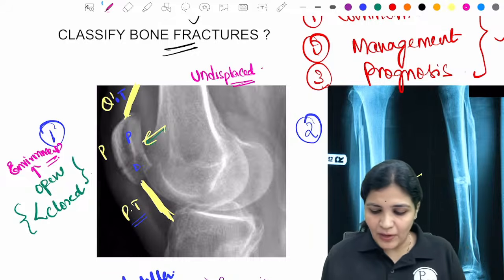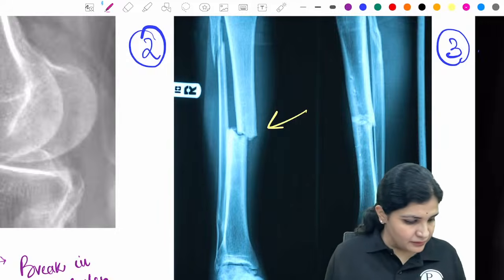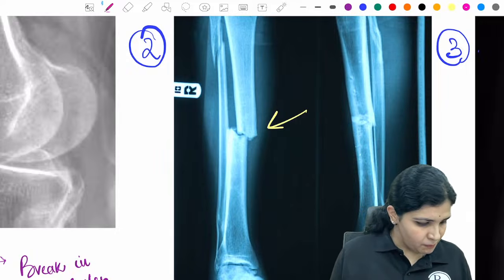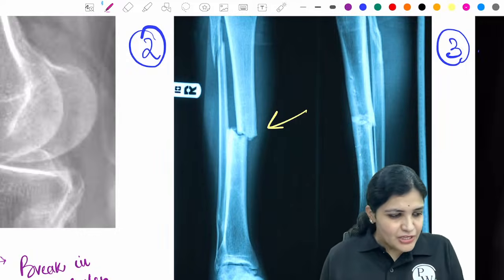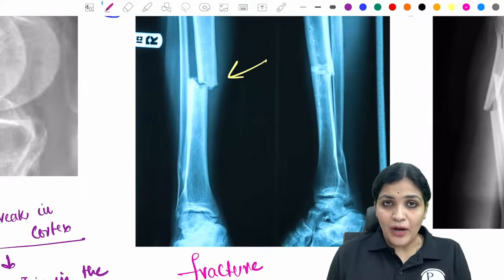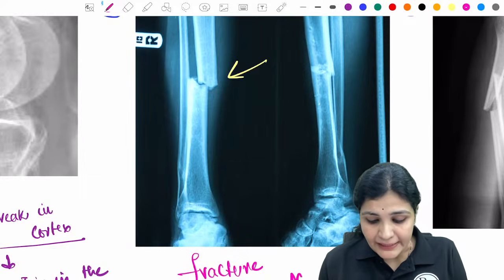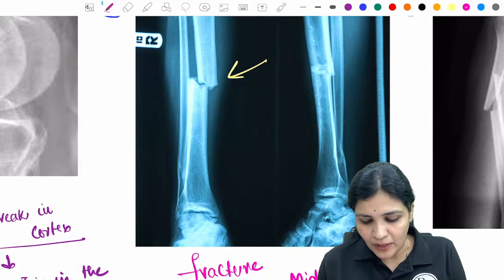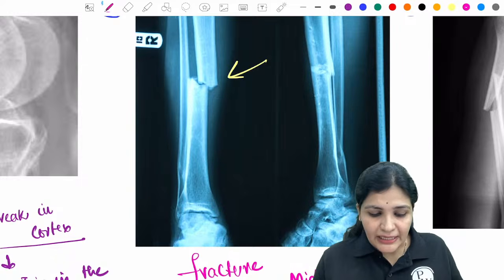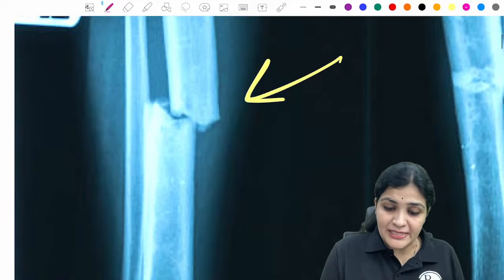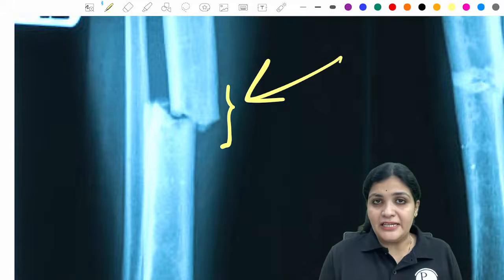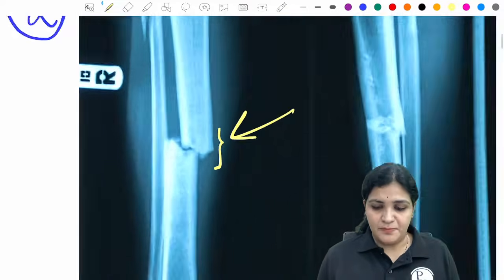Then what is the second one? If you see the second one, so what is the second one? The second one is a mildly displaced fracture, right? So still the contact between the two fragments is there. So it is not completely displaced, right? It is a mildly displaced fracture.